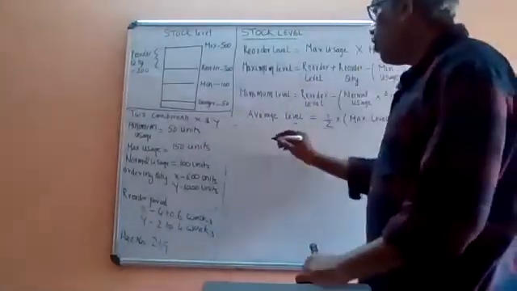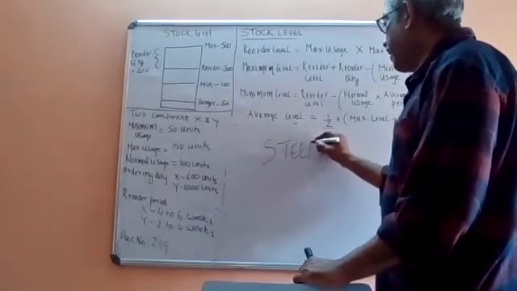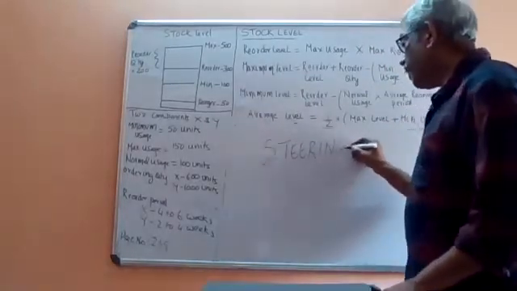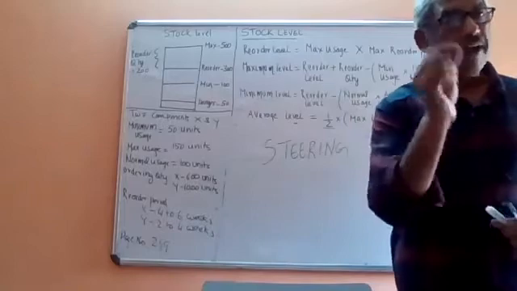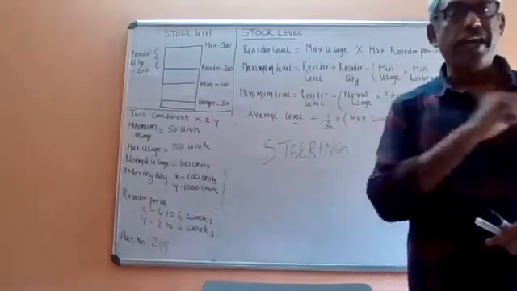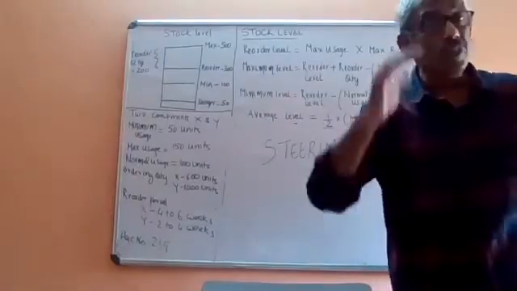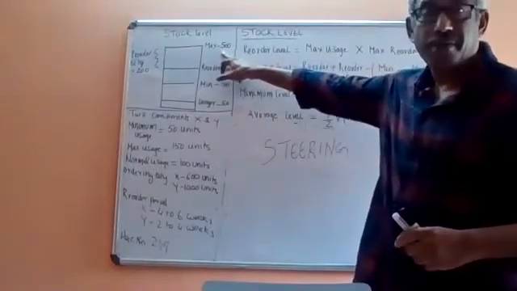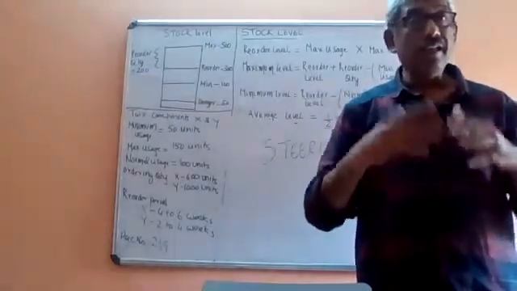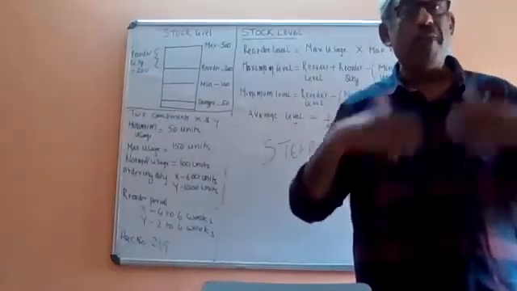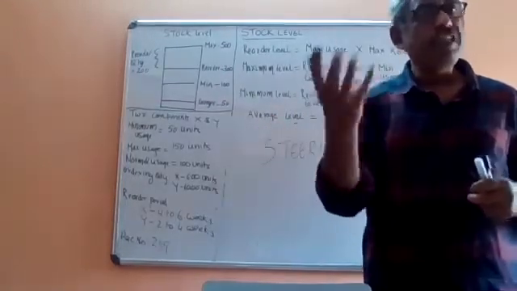Let us take a simple example. Suppose you are a car manufacturing company. There are hundreds of components used in a car. Let us take one component, steering. How much steering should be there in a store department? What is the maximum? Maximum is 500. If you buy more than 500, there will be excess stock, which is a waste.